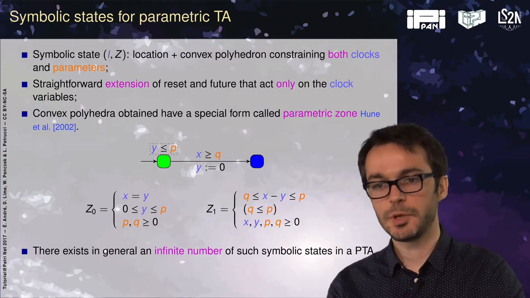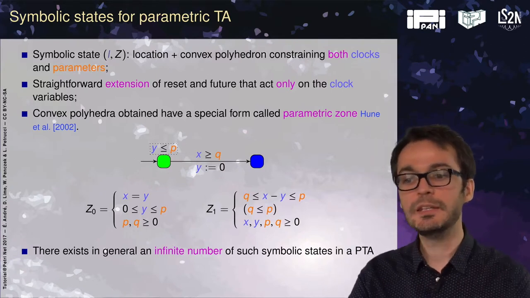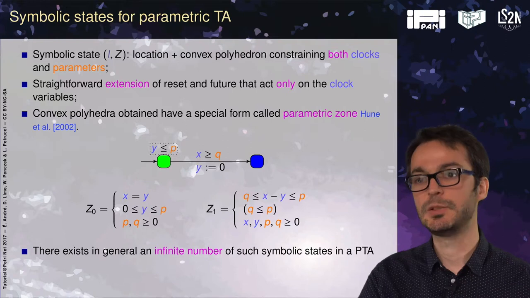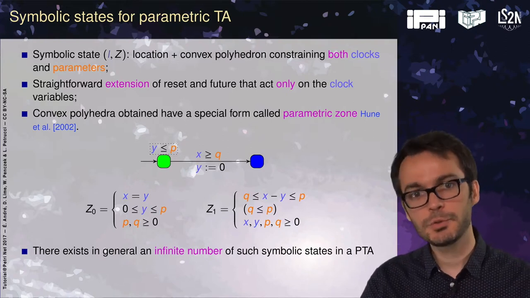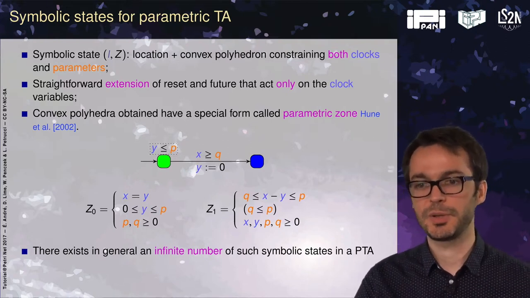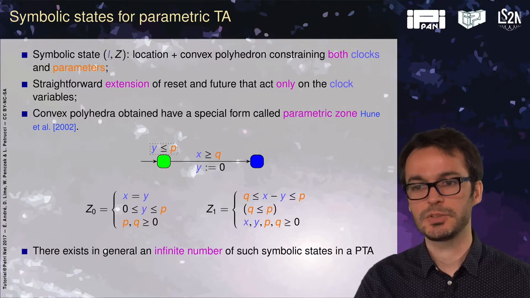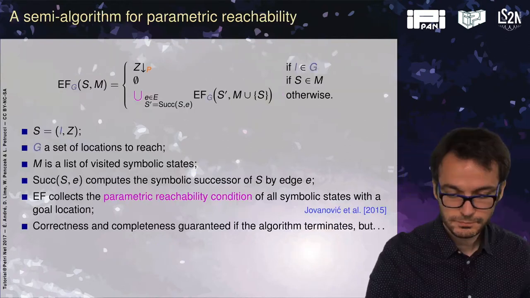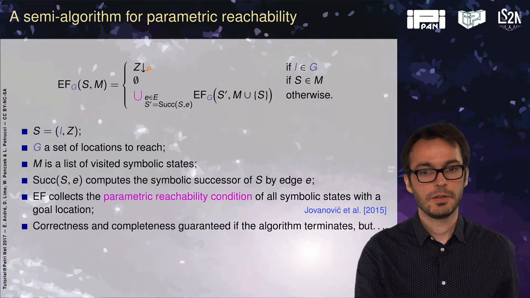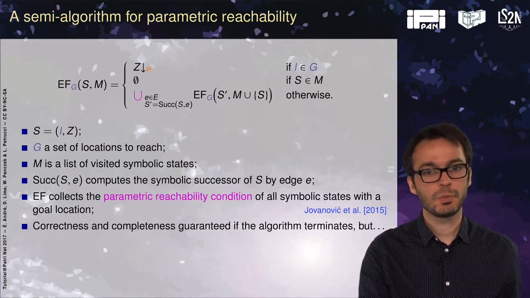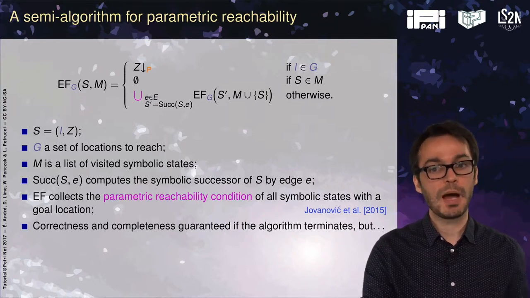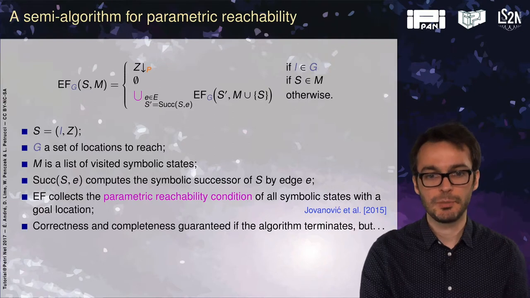A main difference, though, is that we have in general an infinite number of symbolic states in a parametric timed automaton. And this is in contrast with timed automata, where we have a finite number of symbolic states. Thanks to this symbolic construction, we can design a semi-algorithm for parametric reachability in parametric timed automata.